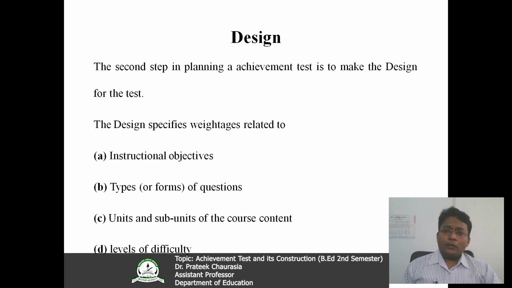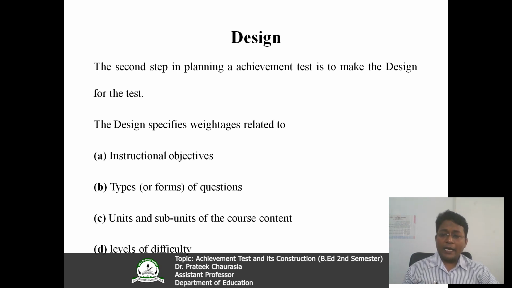Now, moving forward, design of the test. This is another very important step of achievement test construction. It is the second step in planning achievement test. It is used to make the design for the test. Look, the design specifies weightages. Here, when you are going to develop the test, you have to give some weightages. Weightages related to instructional objectives.